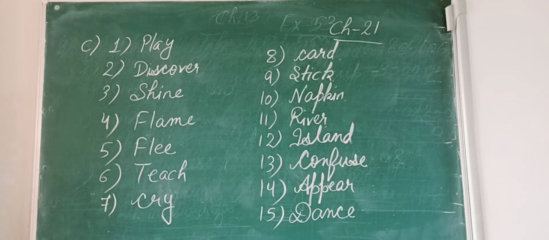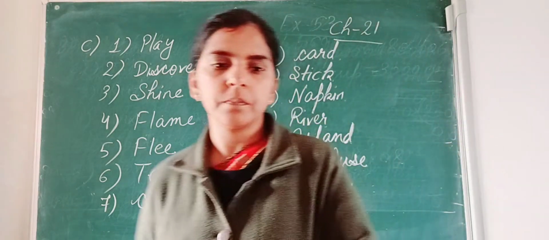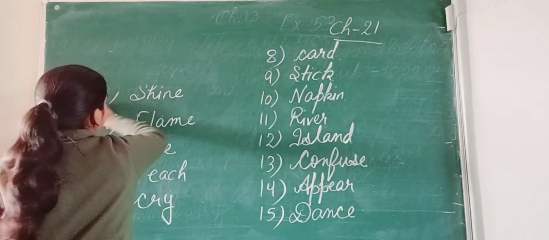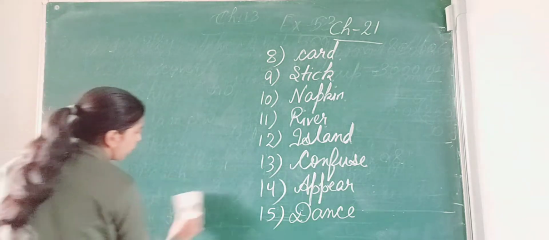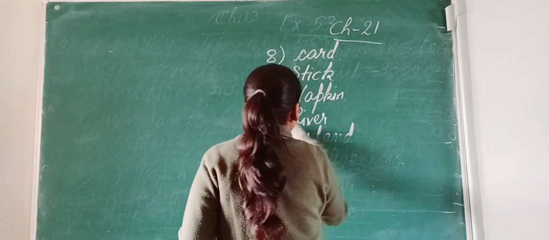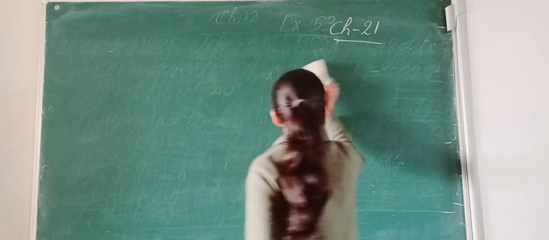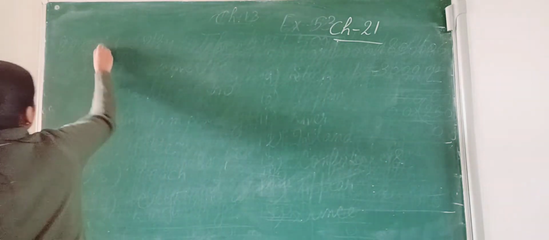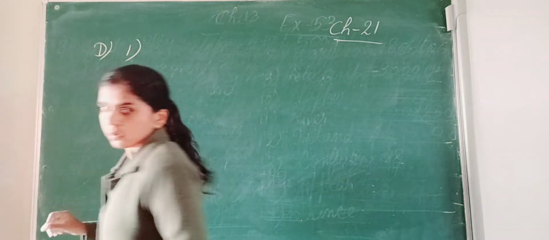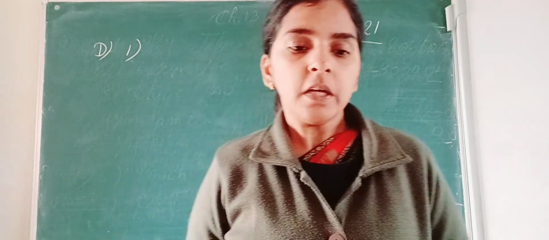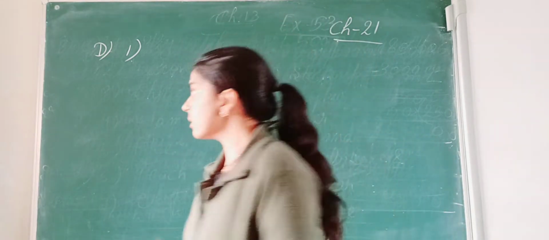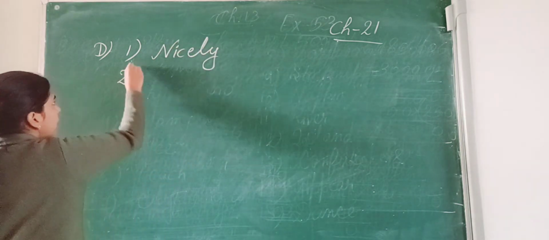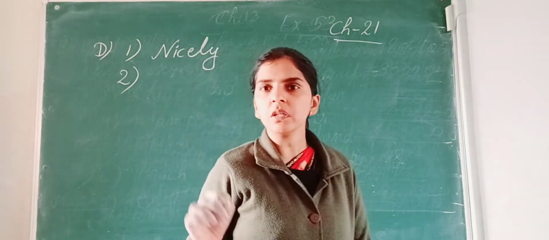Okay. Now let's start exercise number D. Fill in the blanks with adverbs of manner. We need to fill in the adverb of manner. So an adverb of manner gives us the answer of how. Okay, how. So exercise number D. Number 1: he painted the picture. The word nice is given. So he painted the picture nicely.